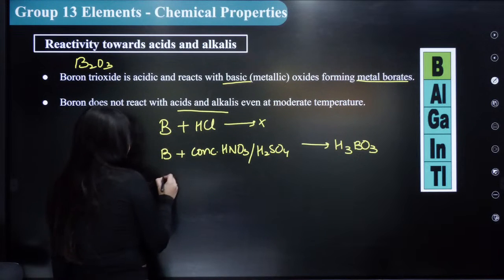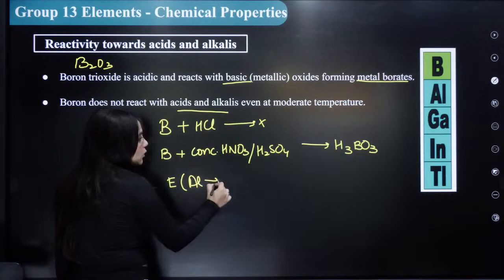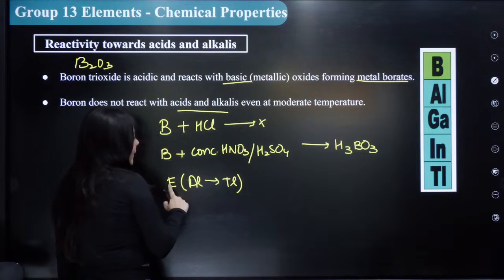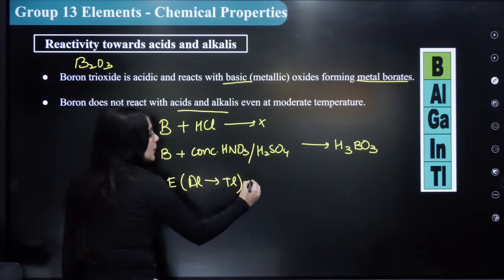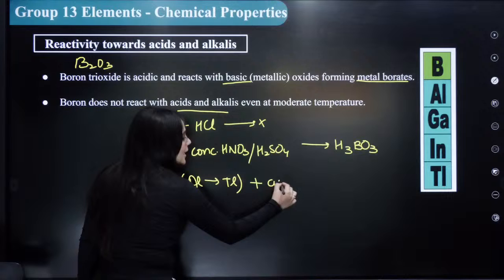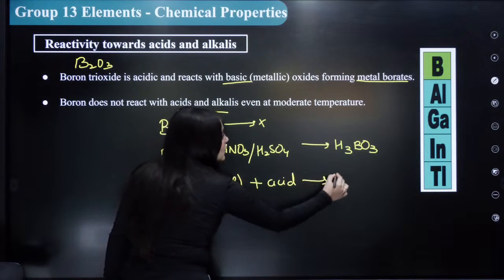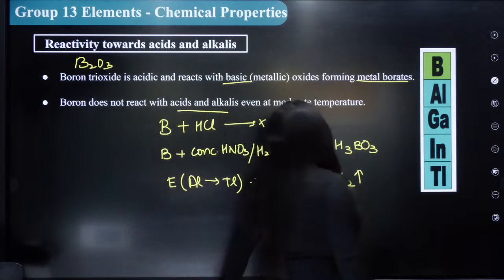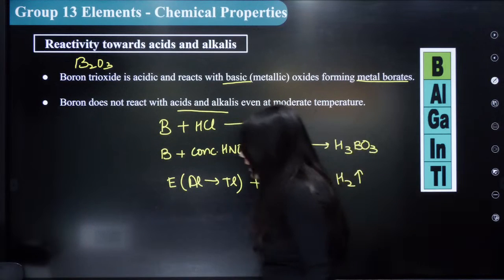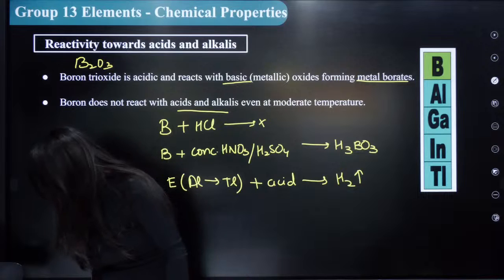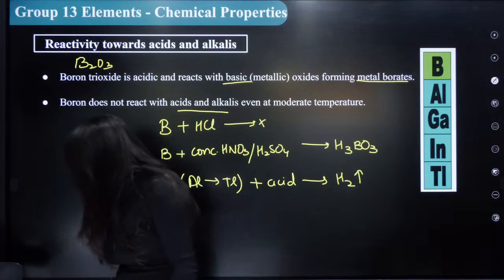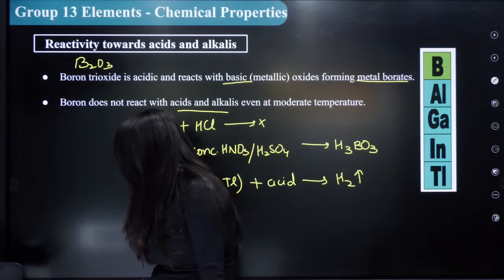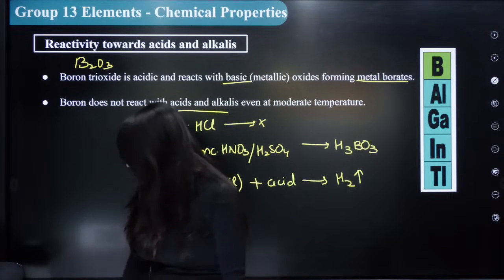All other elements, for example, I'm writing E, from aluminium to thallium, if I try to react them with any acid, they will actually give out hydrogen gas. Aluminium, gallium, indium and thallium will react with the acid and give out hydrogen gas. Now if I try to react boron with alkali, there will be no reaction.